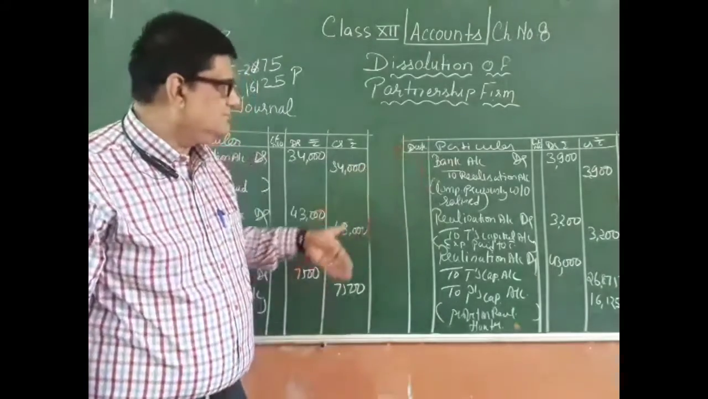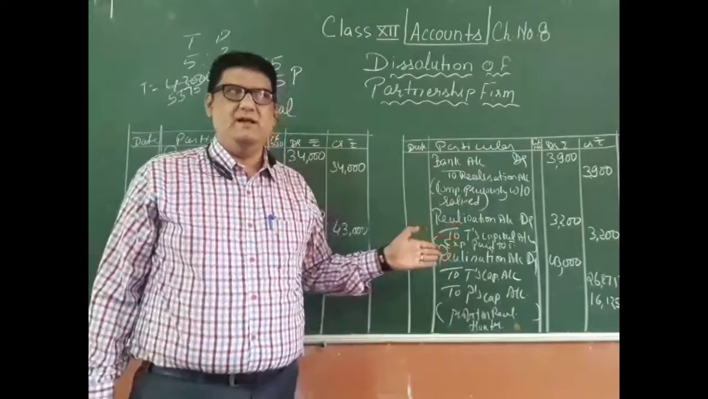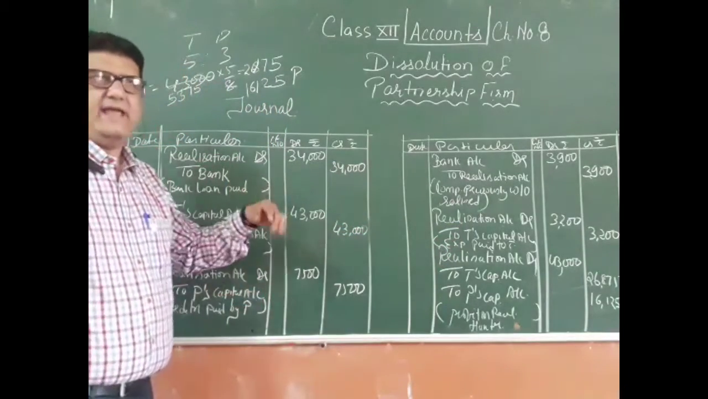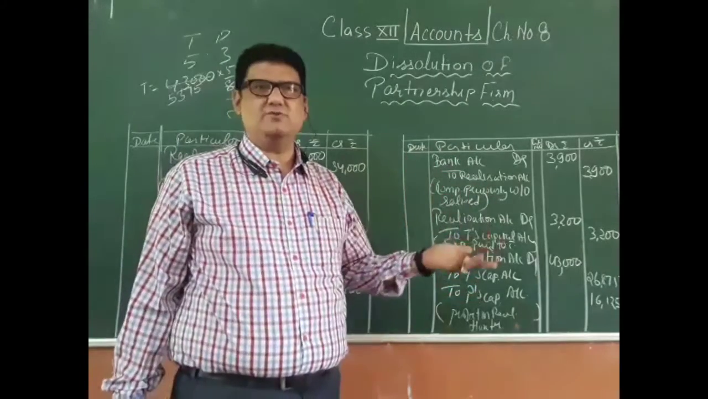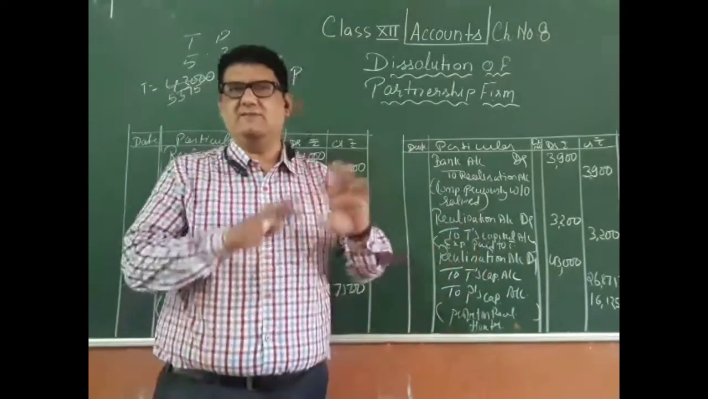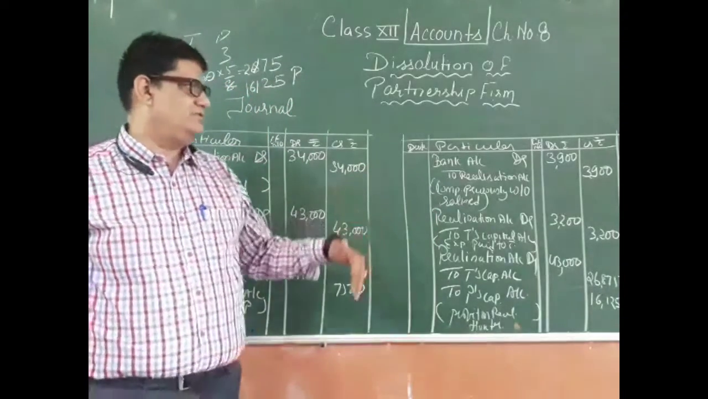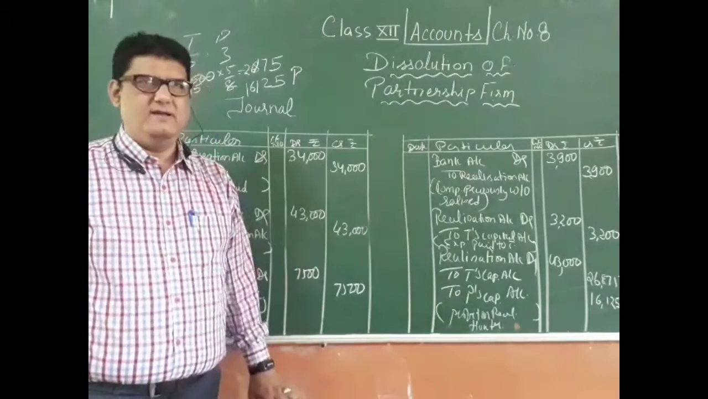Then realization of those assets which we have transferred, payment of those liabilities which we have transferred, and any expenses to be paid, any unrecorded assets or liabilities to be realized or paid, and lastly profit and loss. So these are the various transactions which are taking place, and we have to show these transactions with the help of journal entries in this manner.